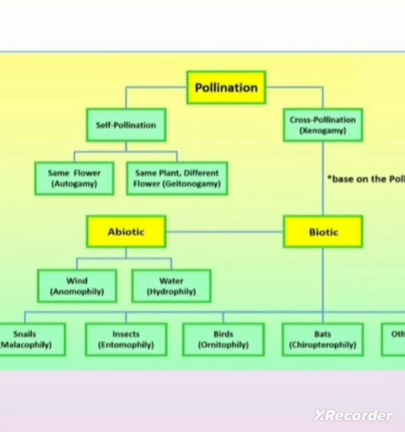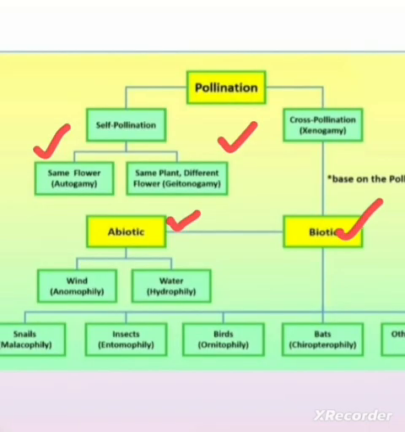Pollination is of two major types: self-pollination and cross-pollination. Self-pollination is again divided into two main types, autogamy and geitonogamy. Cross-pollination, depending upon the kind of pollinating agent involved, is categorized into two main categories: abiotic agents and biotic agents.